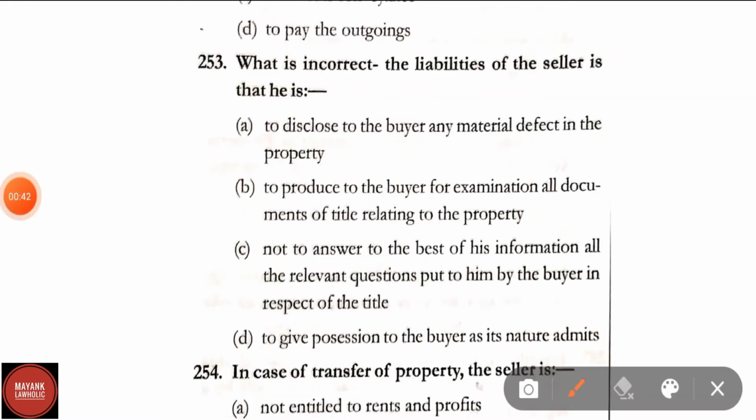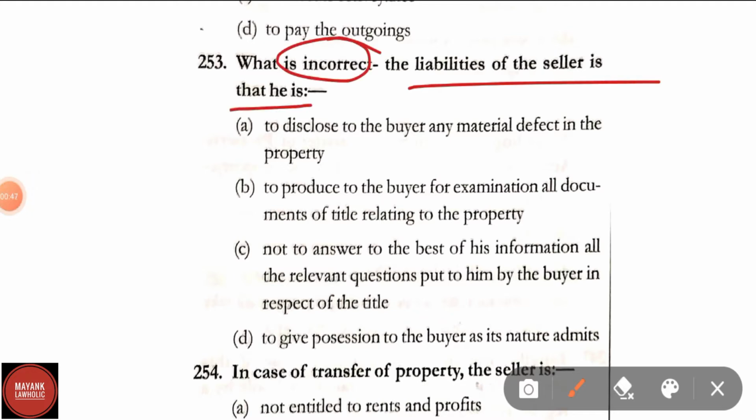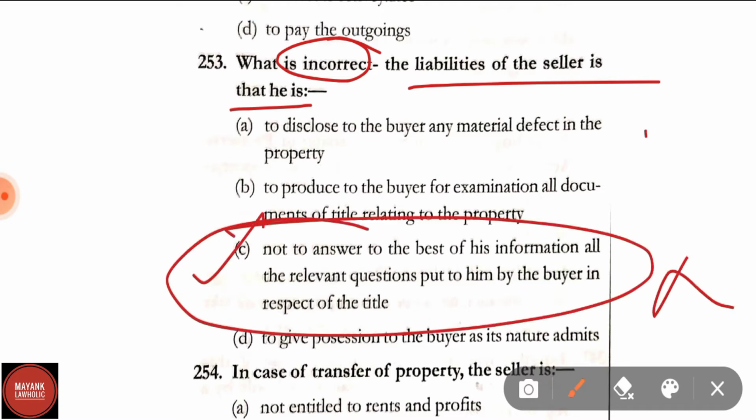Question number 253. What is incorrect? The liabilities of the seller is that he is to disclose to the buyer any material defect in the property, to produce to the buyer for examination all documents of title relating to the property, not to answer to the best of his information all the relevant questions put to him by the buyer in respect of the title. Option D, to give possession to the buyer as its nature admits. Correct answer is option C. Option C is incorrect. Other options are correct.